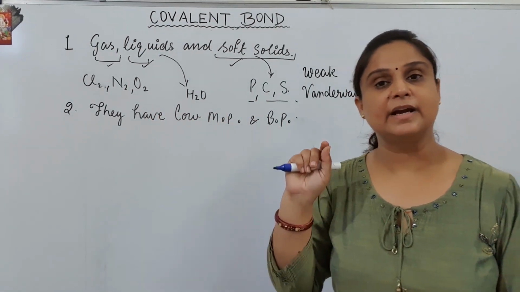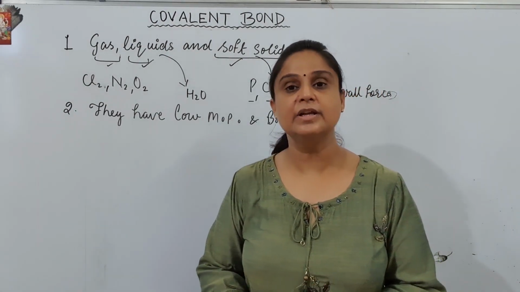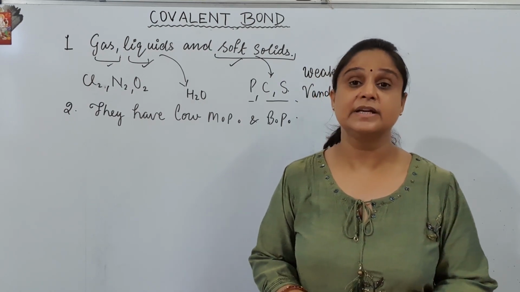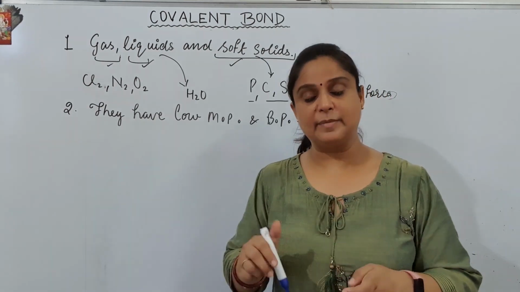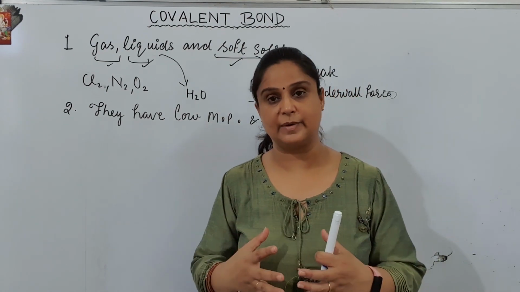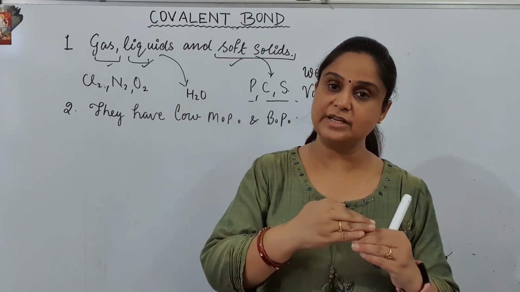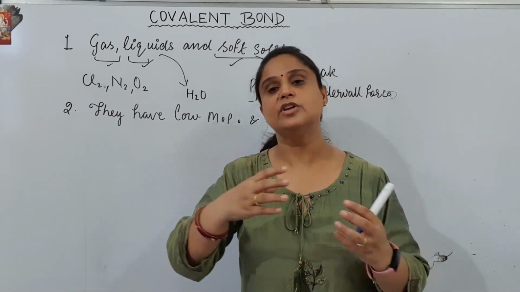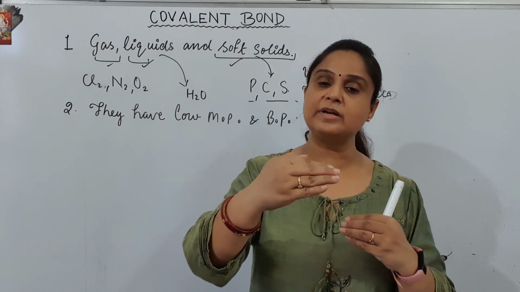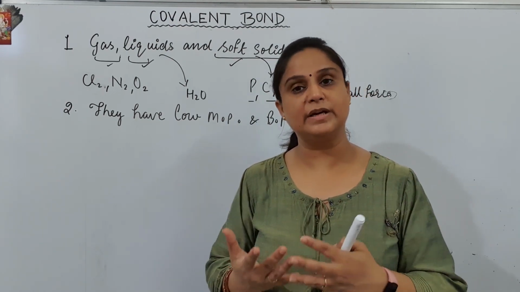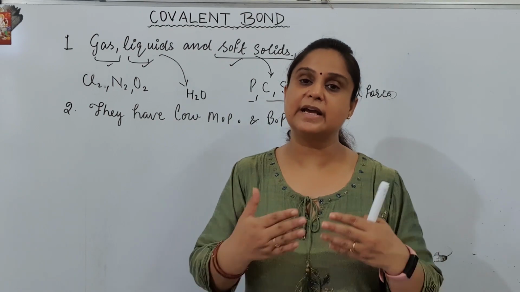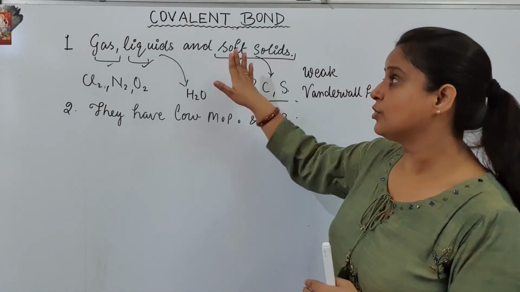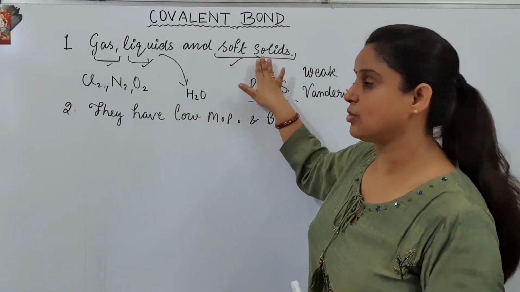The exception is diamond. Although diamond is covalent in nature, diamond is one of the hardest substances existing on the earth crust. The reason behind it is that diamond is only carbon. Carbon and carbon connected with each other to make a huge network. खूब बड़ा जाल जैसे लगता है ना, लैटिस बनी हुई है, दूर दूर तक there is carbon carbon carbon bond. That huge network makes it harder. So that is why carbon is hard, which is an exception to the covalent bonded compound. Otherwise most of the covalent bonded compounds are soft solid.